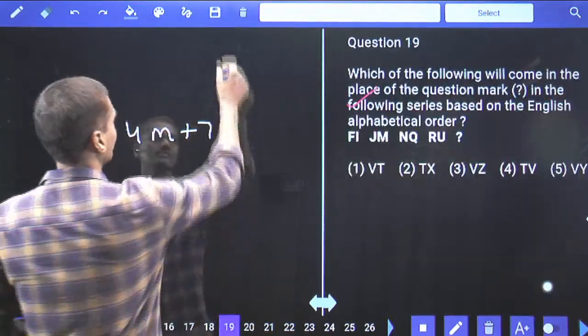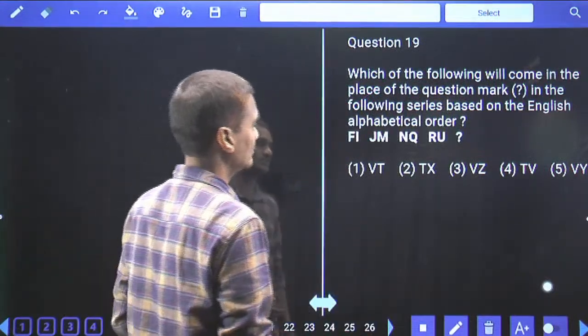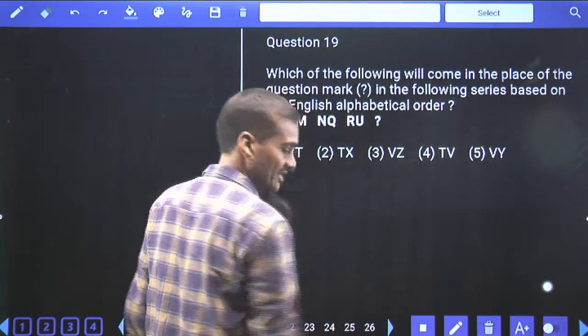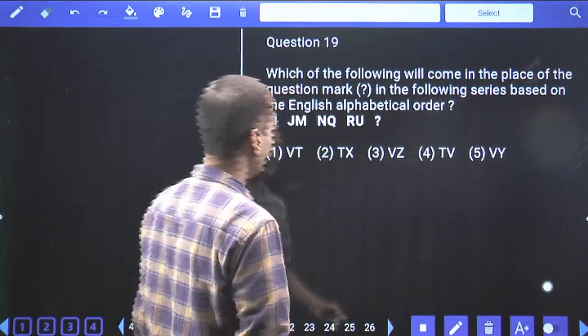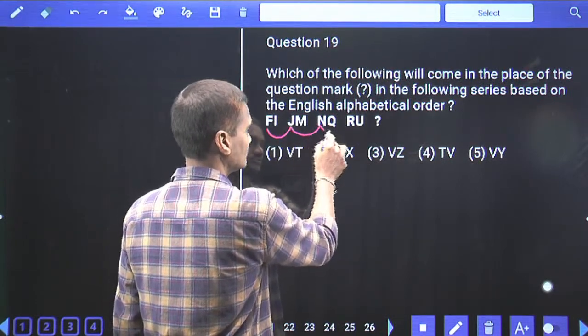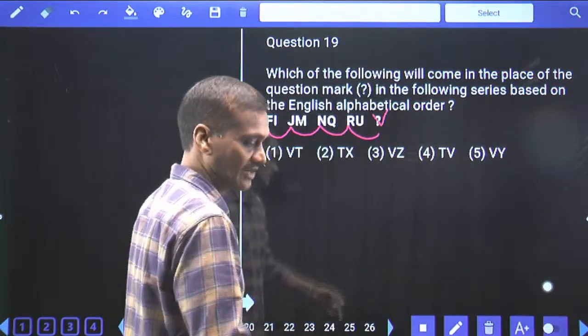Then 19 and 20. Now this 19th one is based on letter series. In this letter series, whenever more than one letter is given, always find out the relation between the first letters. F and J plus 4, J and N plus 4, N and R plus 4, R plus 4 is V, according to the alphabetical order.